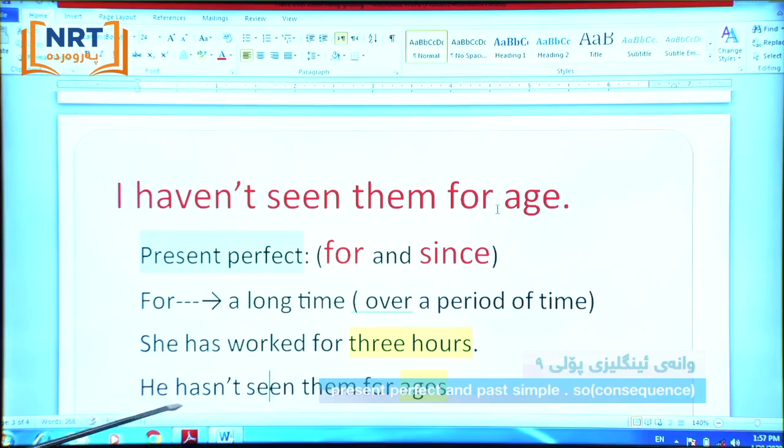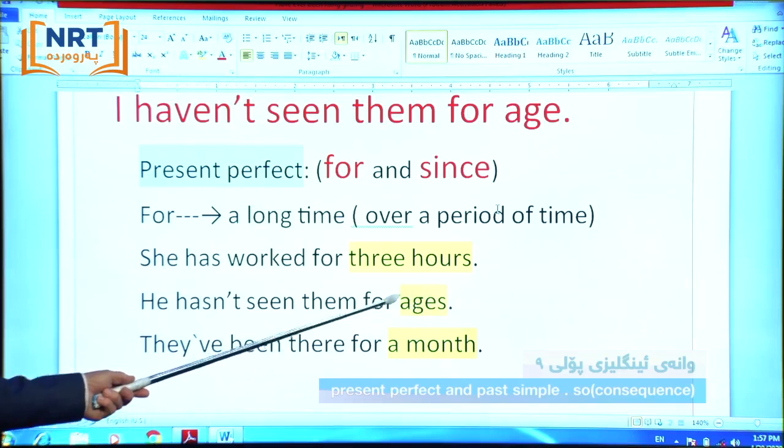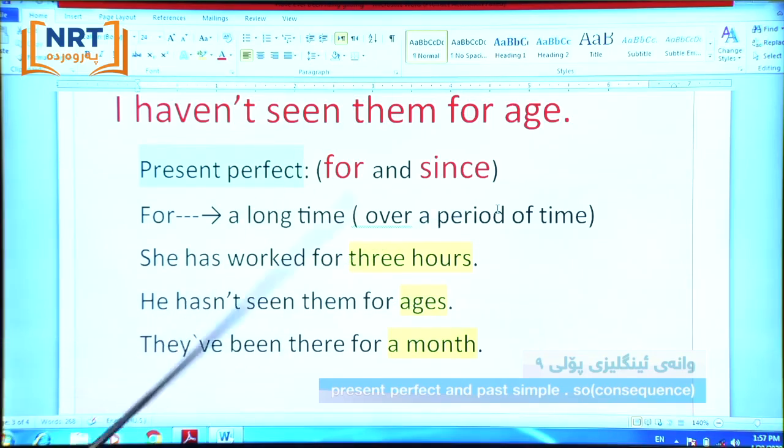He hasn't seen them for ages. For ages is a period of time. How much? We can ask a question here: how long hasn't he seen them? We say for ages. Ages is a period of time.